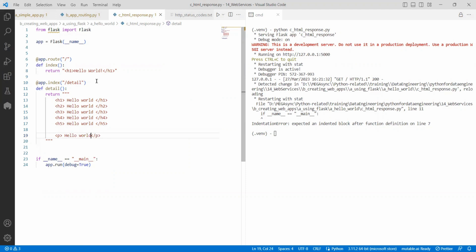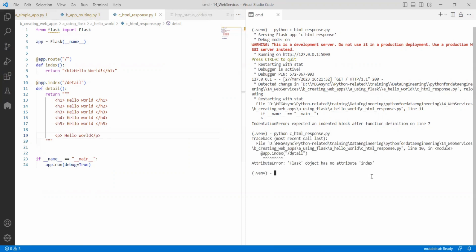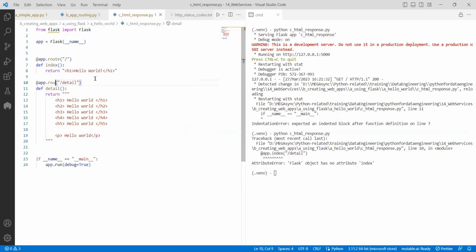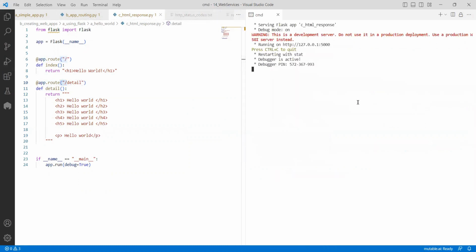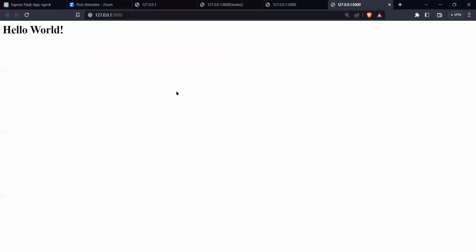Now I have created two endpoints. If I rerun it, you can see that it is working. It says, hey, you have index. Oh, instead of app.route, I wrote app.index. See here, this line should every time be app.route only. I fixed it. Now if I clear the screen and run this, you can see it is running on 5000 as I didn't mention the port. If I go to that particular port, you can notice that it is working, and if I reload, by default it is 5000 only.